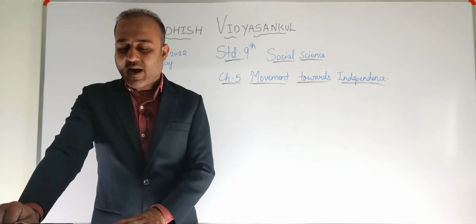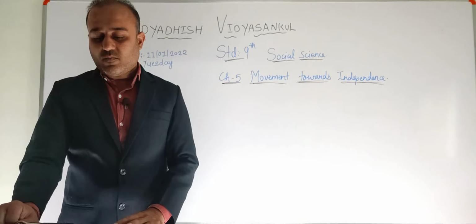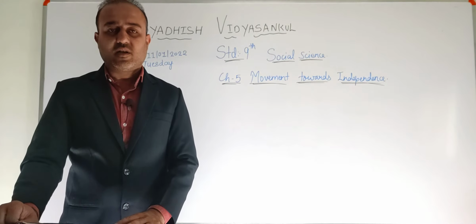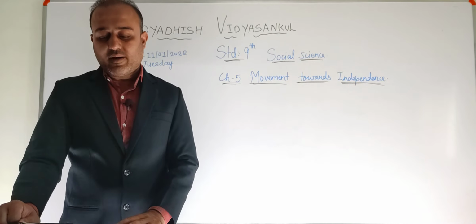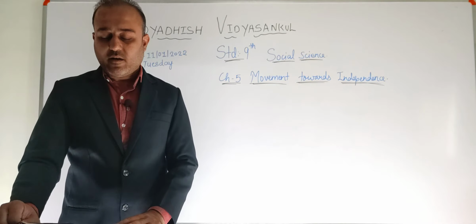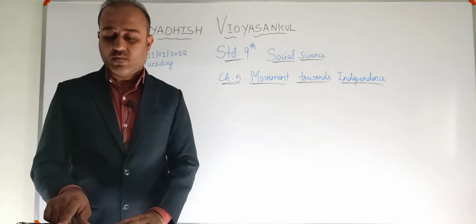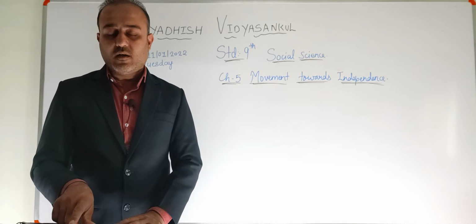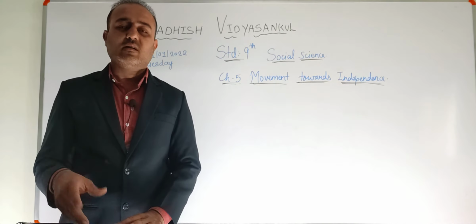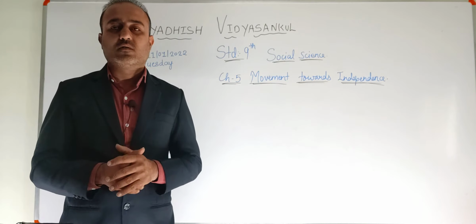Gandhiji said in Dandi Yatra, 29th March 1930, I shall die the death of a crow and a dog, but I will not return to this ashram without attaining Purna Swaraj. Right? So, these were the actual words of Gandhiji.